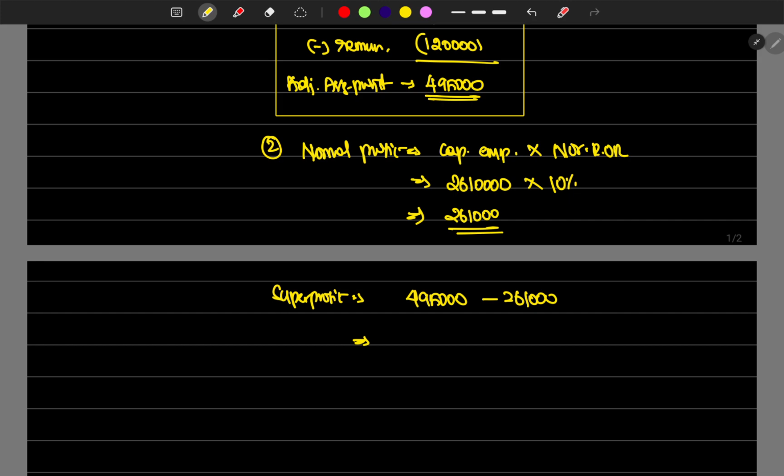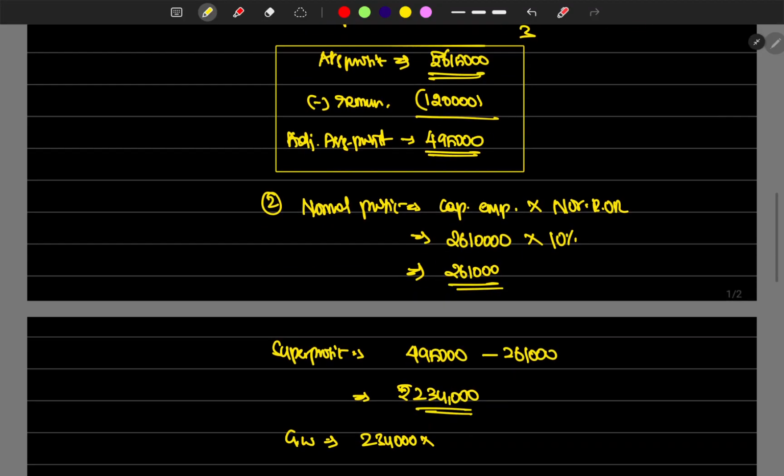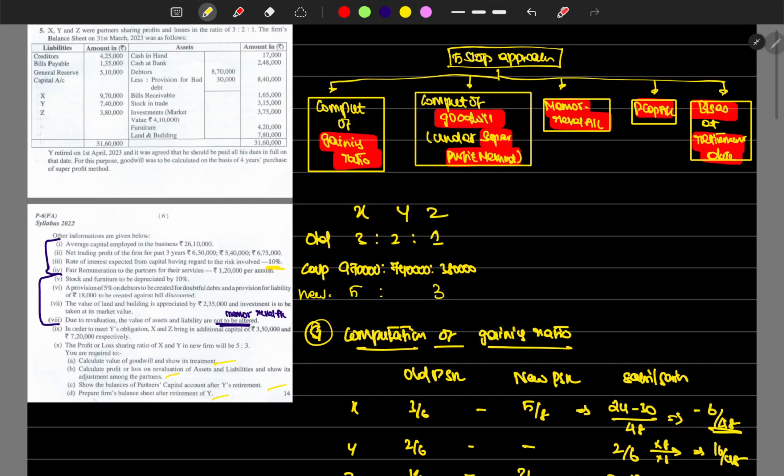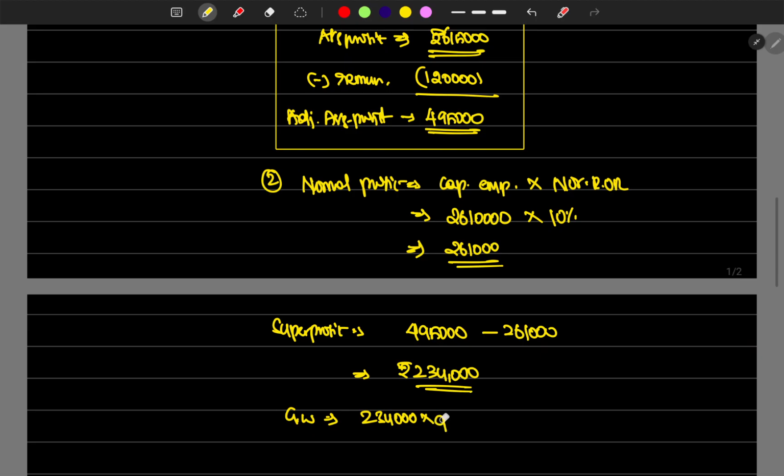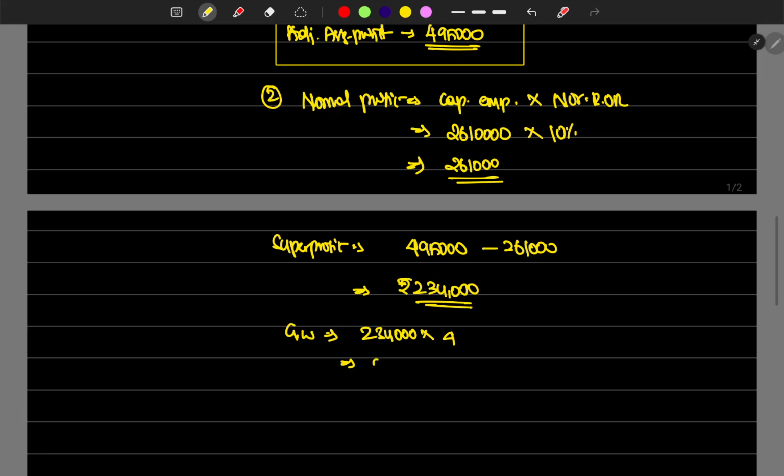So 4,95,000 minus 2,61,000, which is rupees 2,34,000, is the super profit. So goodwill is equal to 2,34,000 into number of years of purchase, which is 4 years of purchase, right? Into 4. How much? Rupees 9,36,000 is the goodwill.